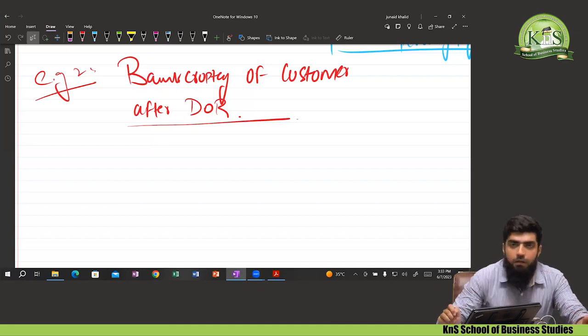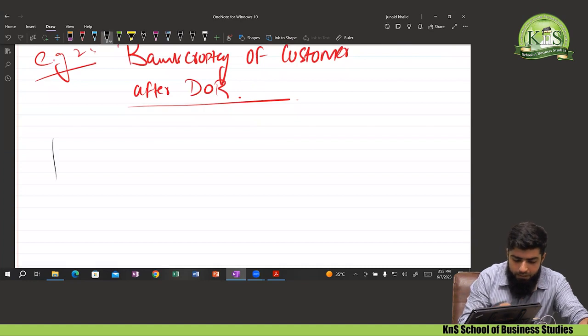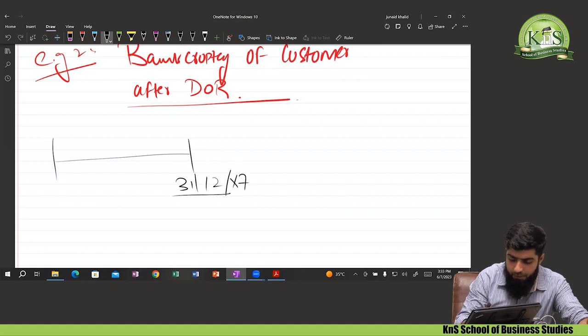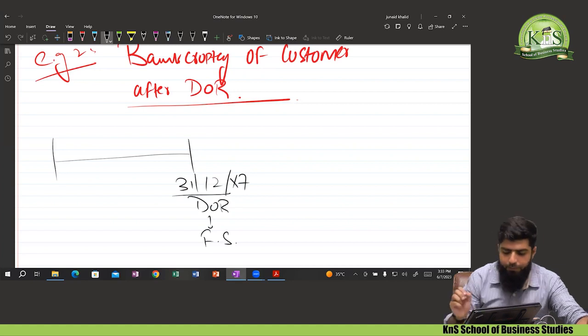Okay, now let's come back to the example given by IAS 10. For example, there is a reporting period that ends on 31st December 20x7. That is the date of reporting at which the financial statements are prepared.